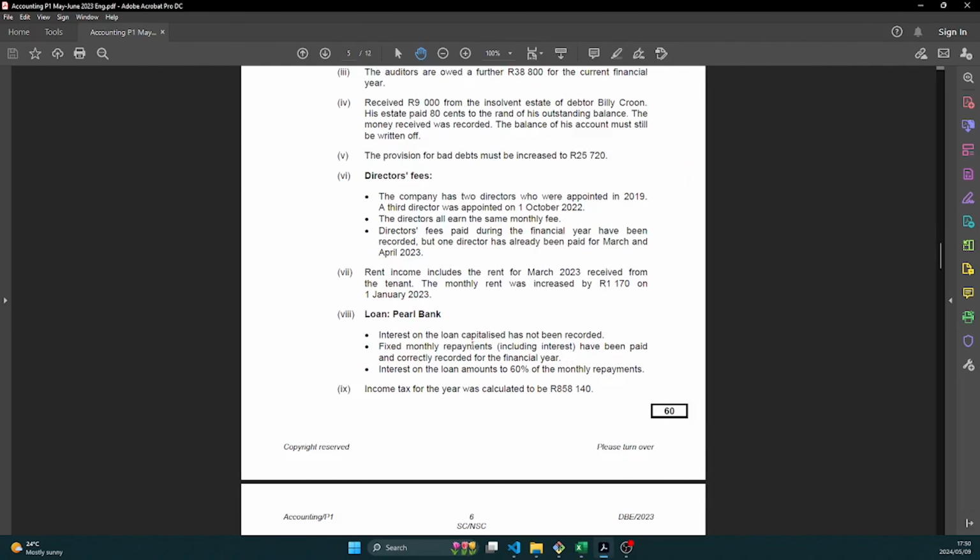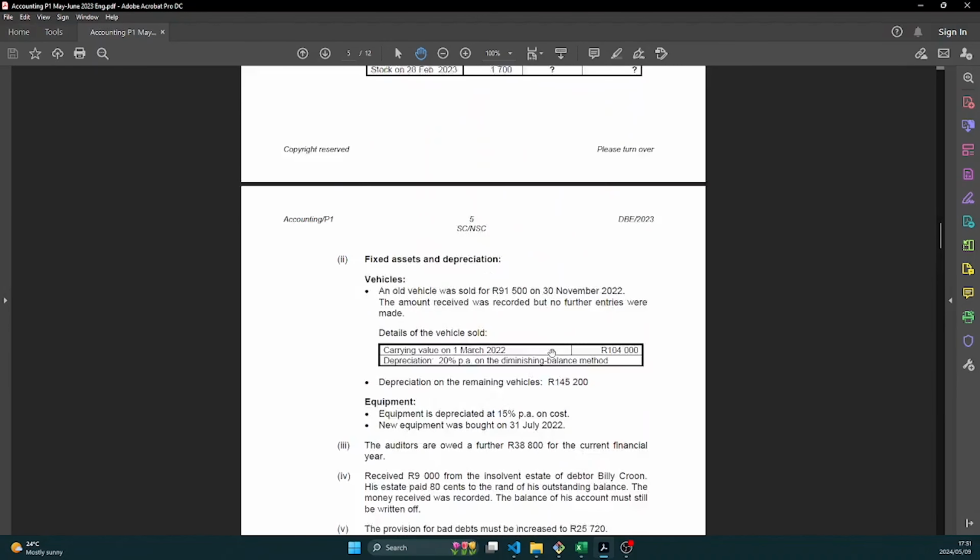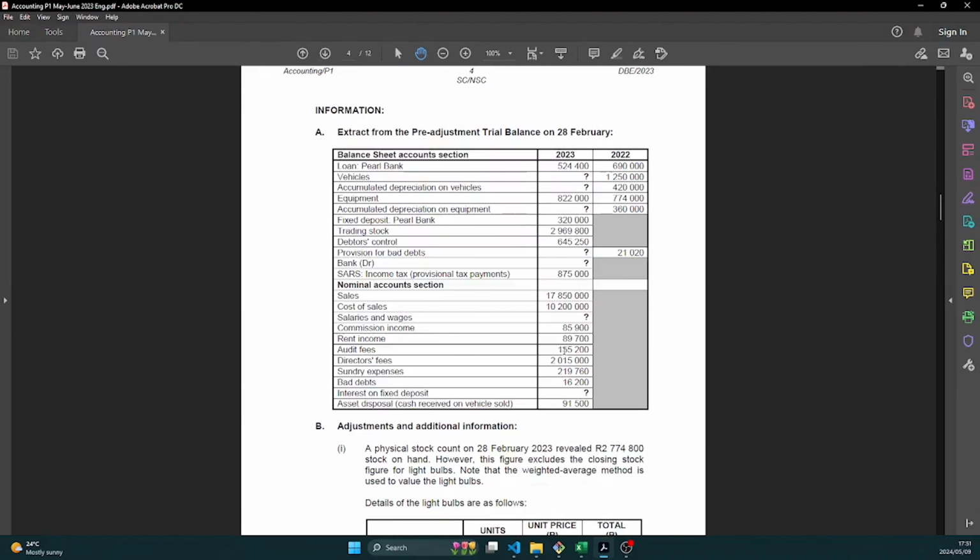It's the loan. They tell us that interest on loan capitalized has not been recorded. So it means we must go and record that, right? And then they tell us that the fixed monthly repayments, including interest, have been paid and correctly recorded for the financial year. And interest on the loan amounts to 60% of the monthly payments. But now you see they don't give us those monthly payments. It means we must go and figure it out. Remember, we said we are completing a puzzle here, right?